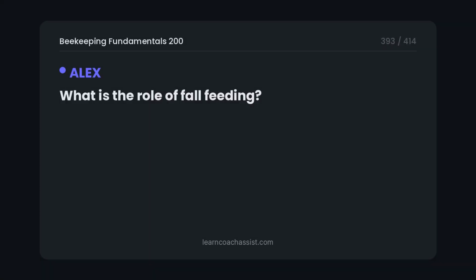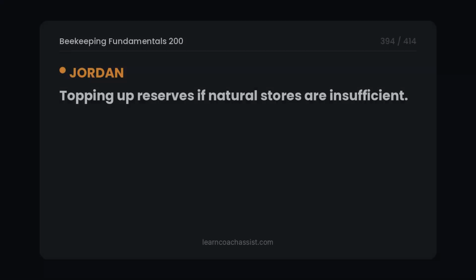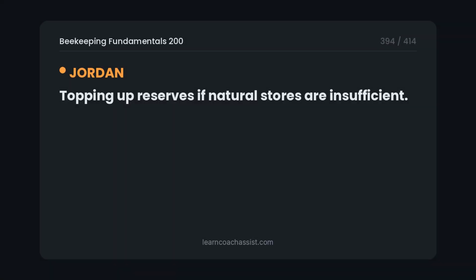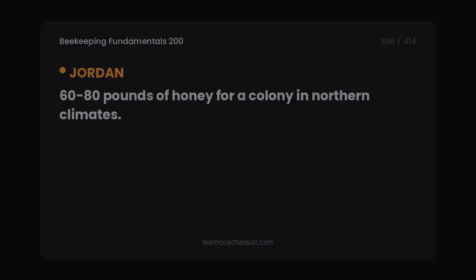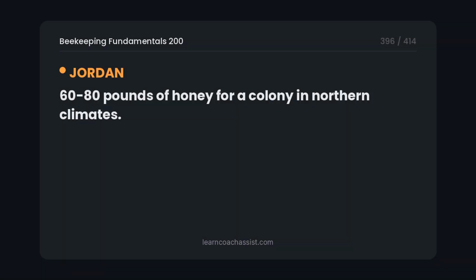What is the role of fall feeding? Topping up reserves if natural stores are insufficient. What is the typical winter food requirement? 60 to 80 pounds of honey for a colony in northern climates.